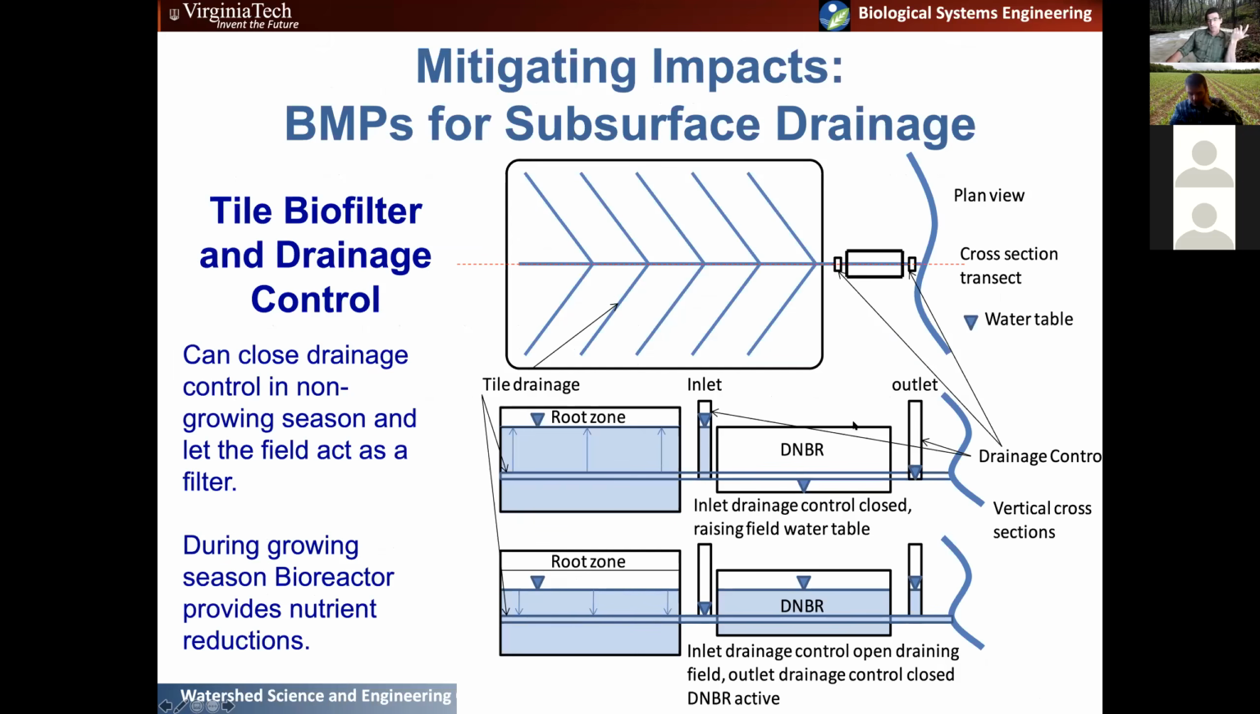And then this is another BMP for subsurface drainage. This is essentially a bioreactor. So it's a big, essentially excavation at the outlet of a field that's filled with organic carbon, which removes nitrogen from the field. You could also have a wetland here doing essentially the same thing.